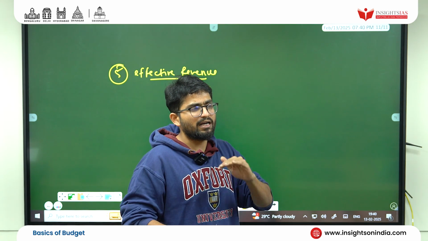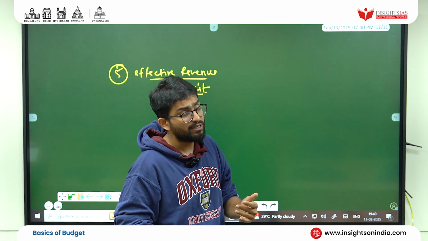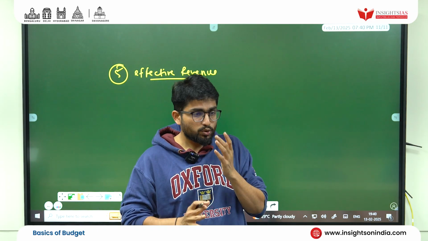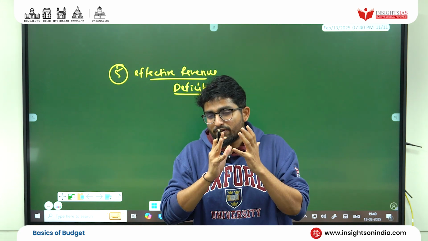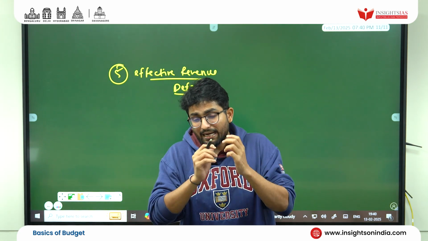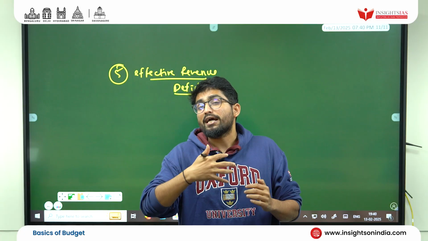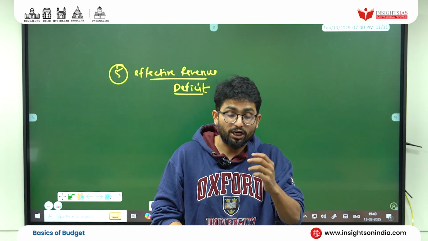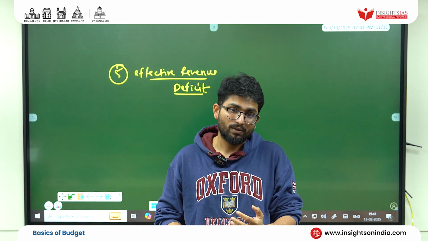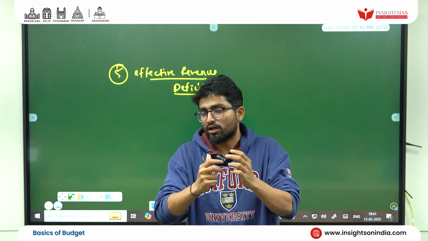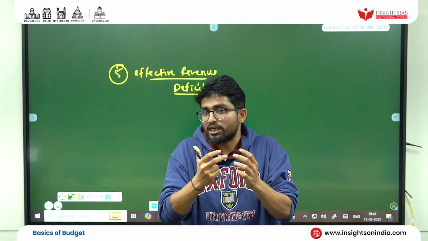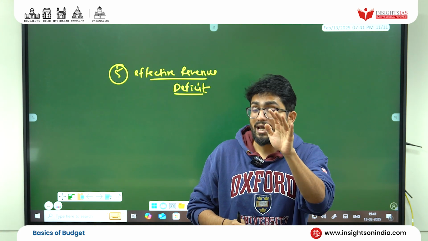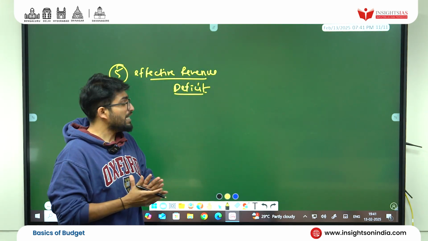So revenue deficit was what? Revenue expenditure minus revenue receipt. But effective revenue deficit is what? Try to understand. So students, effective revenue deficit is that deficit wherein some grants, which are nothing but revenue expenditure, turned out to be used for generation of capital assets. And you know that if money is used for generation or increase of assets, it comes in the capital part. So try to understand what is effective revenue deficit.